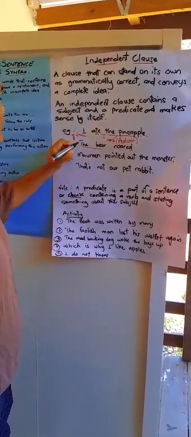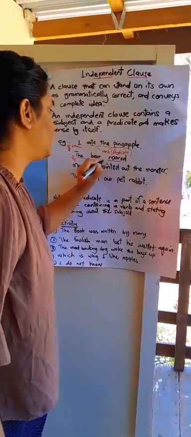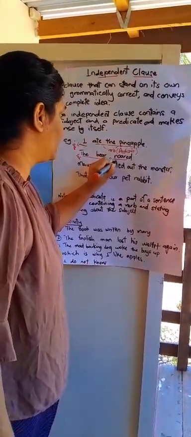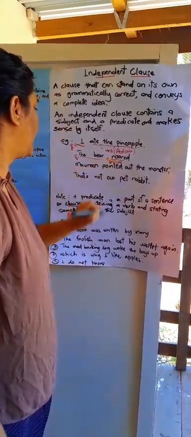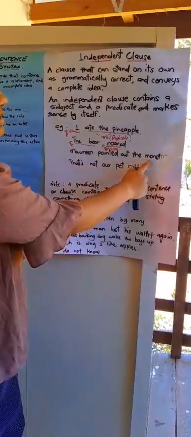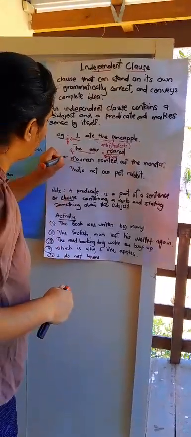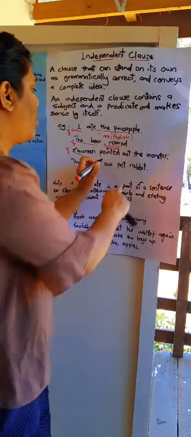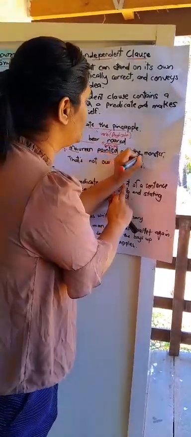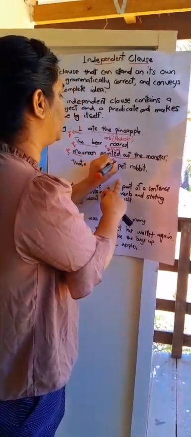The bear is the subject. Rode is the predicate. Likewise, Maureen pointed out the monster. Maureen is the subject. Pointed out the monster is the predicate.